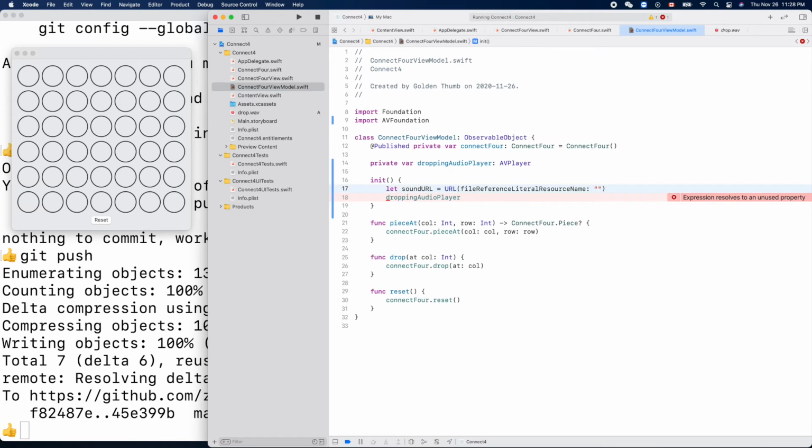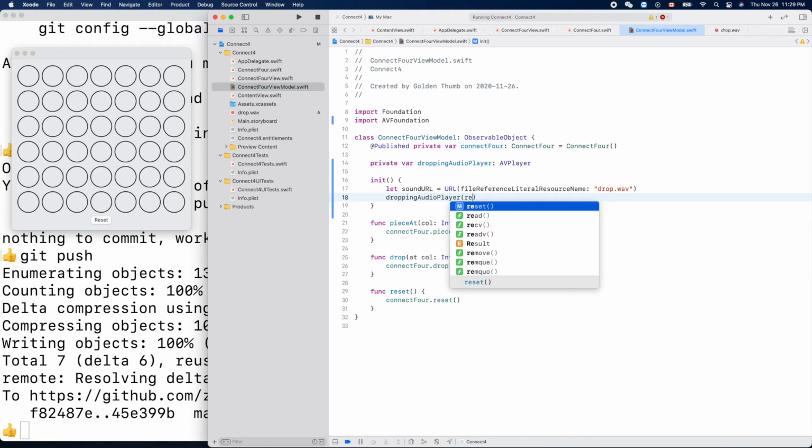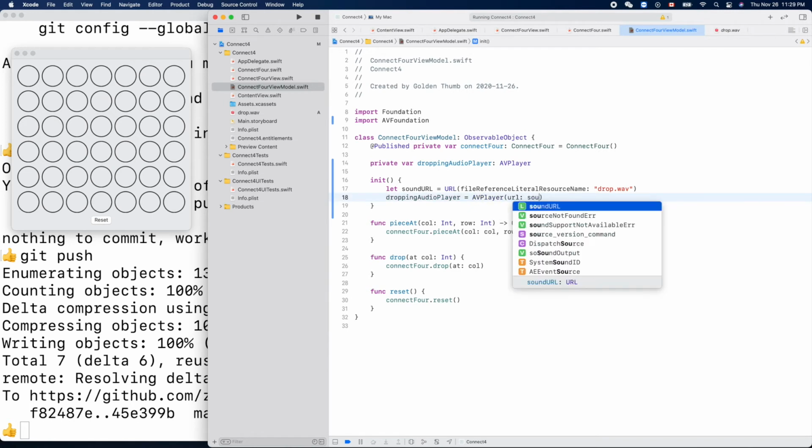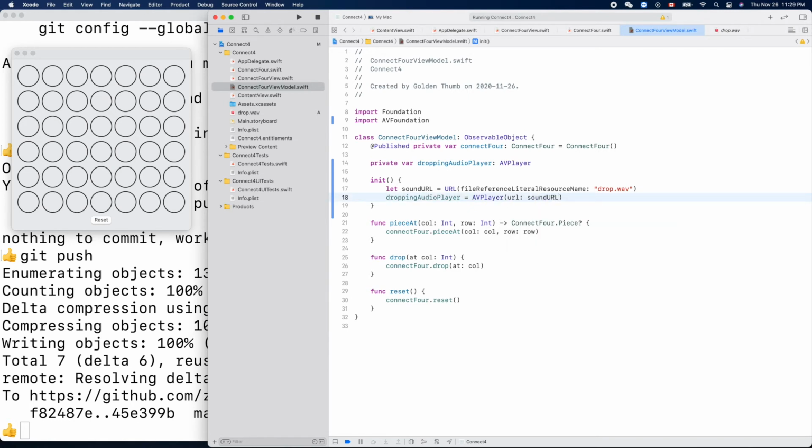Okay, so what about the drop dot like this? Let's create this equals AVPlayer URL sound URL. Can we use that?